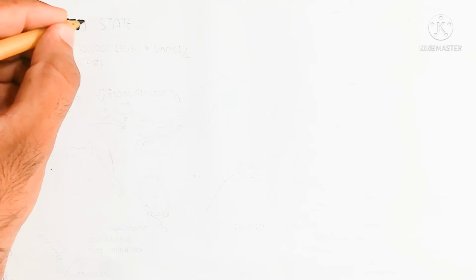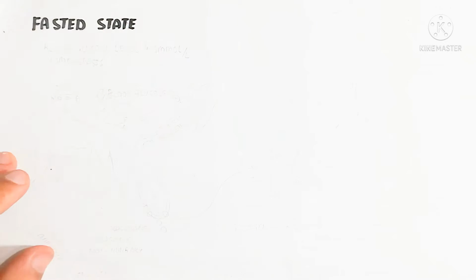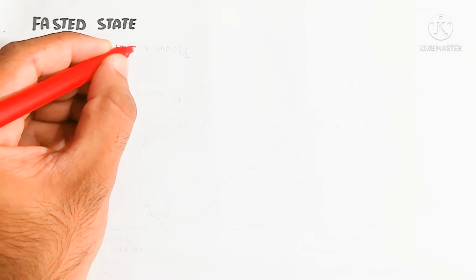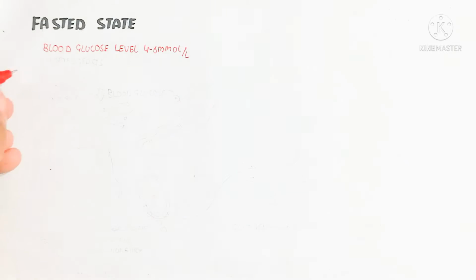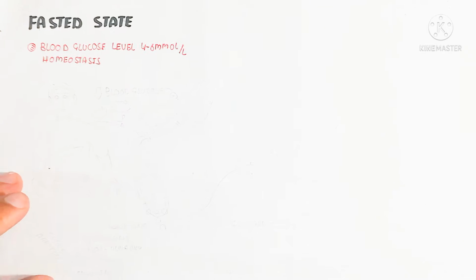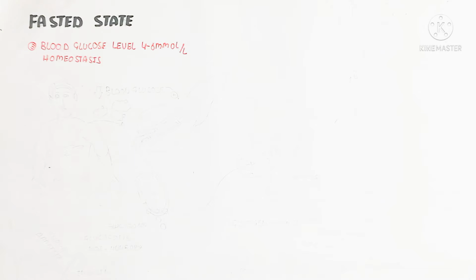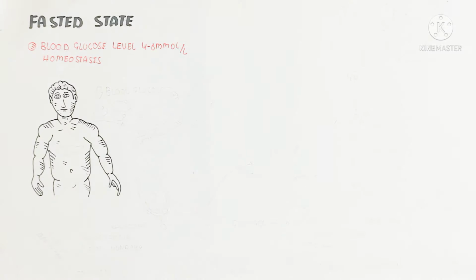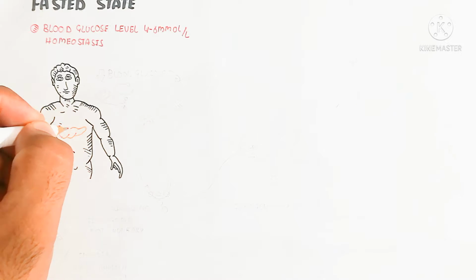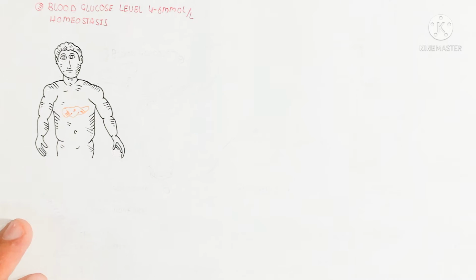Hello, in this video we will look at the fasted state. Basically, here we will just understand the physiological aspect, but the biochemical pathway we will not cover here. The blood glucose level is normally maintained as homeostasis in the fasted state at 4 to 6 millimole per liter. Let's begin to understand what that means and what happens during the fasted state.